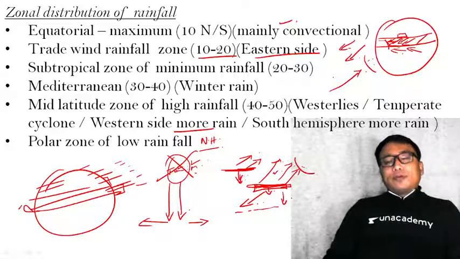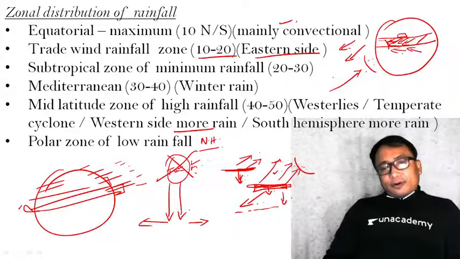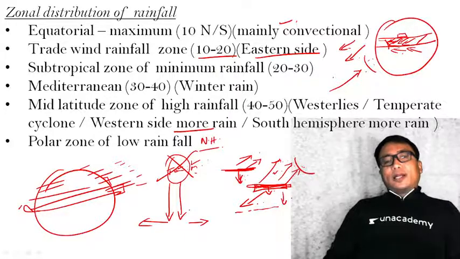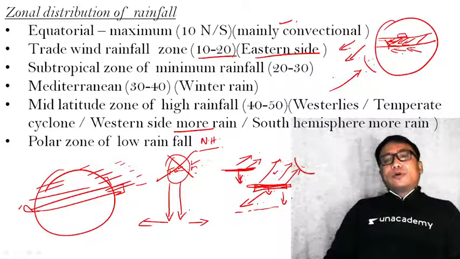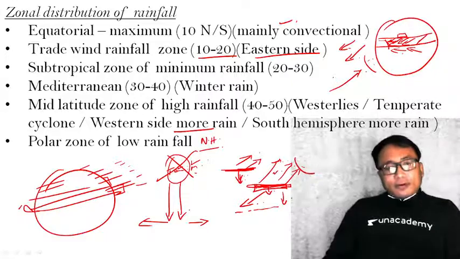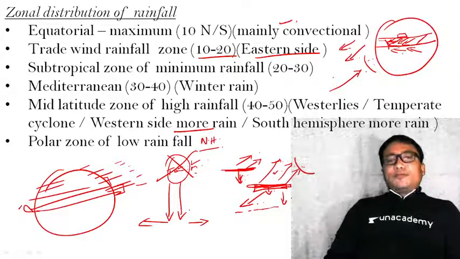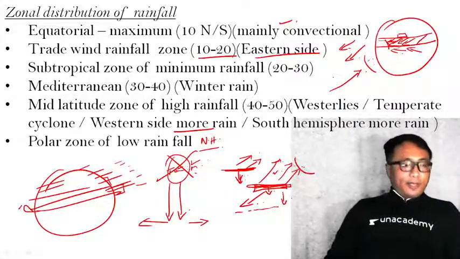Why? If you look at the map of the world, you will find there is less land mass in the southern hemisphere. Therefore, the westerly is blowing over the water body for a larger period of time, and because of that it is more intense. Therefore, when it hits the land area, it gives lots of precipitation. So in this mid-latitudinal zone, because of the westerlies, if you compare the north and south hemisphere, the southern hemisphere will have more rainfall.